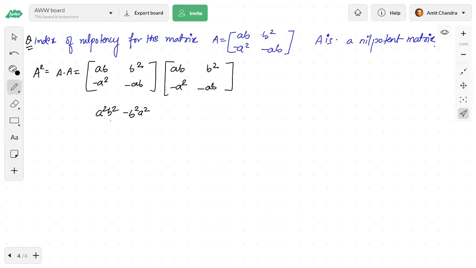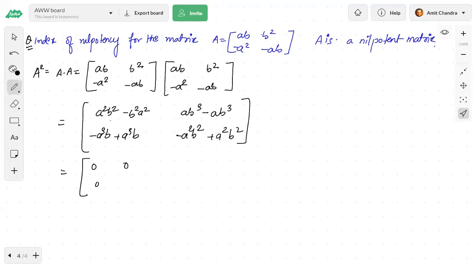So AB into AB, A square, B square, into B, so minus B square, A square. This is AB cube minus AB cube, and this is minus A cube B, so this will be plus A cube B. This is minus A squared B squared, and this is plus A squared B squared, right? Because the index was 2, it was easy for us to see. So if the index is 2, we directly get a nil matrix, right? So that means the index of nilpotency here will be 2.